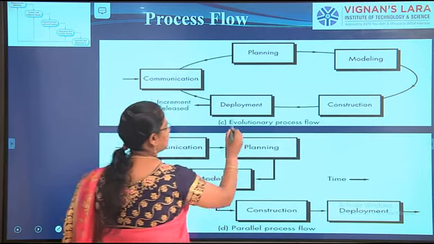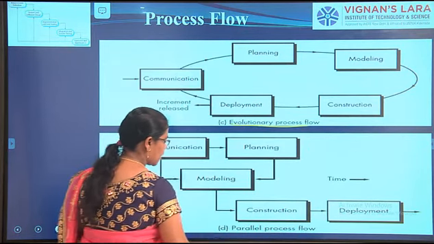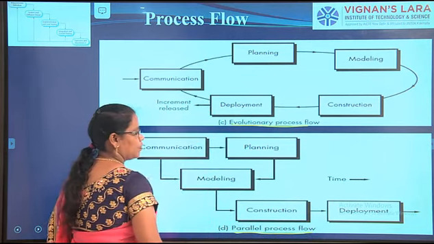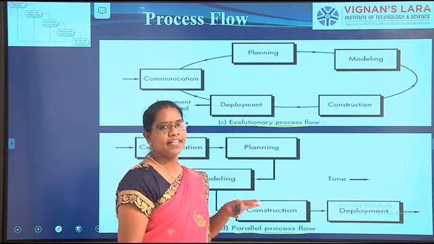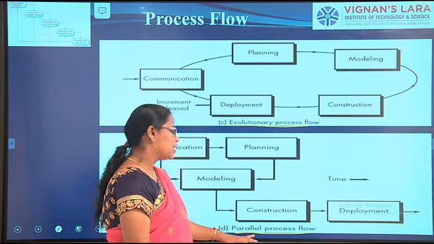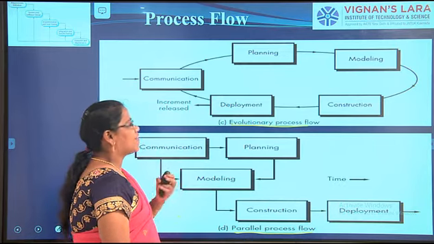The next two are the evolutionary process model and the parallel process flow. Previously we have seen the linear and iterative, and now we are seeing the evolutionary and parallel. So what is evolutionary?